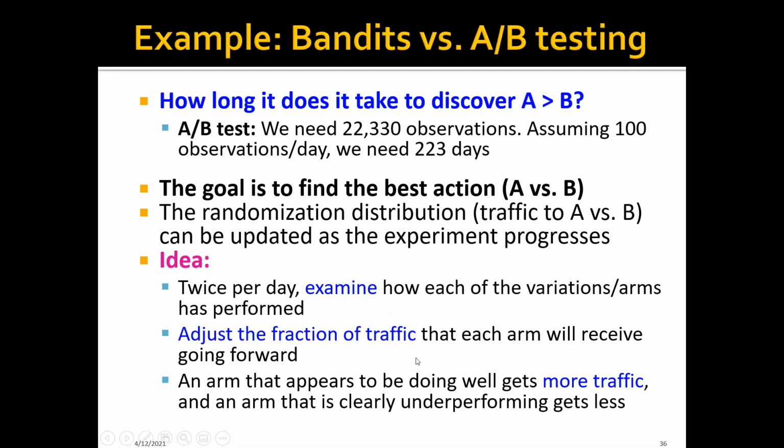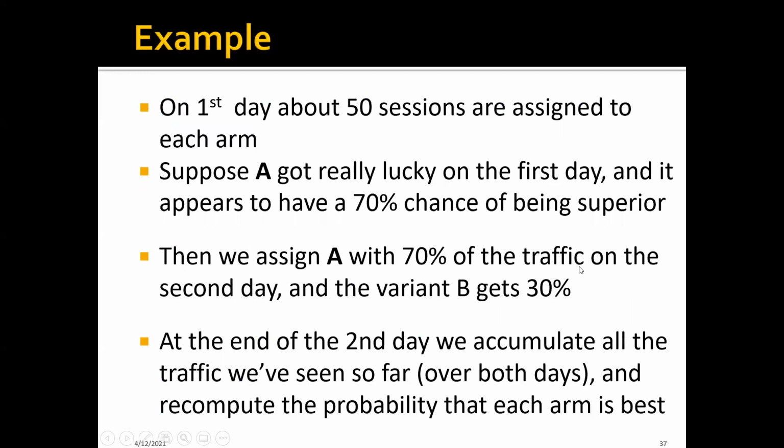For example, if we see that one of the arms appears to be doing very well, then we're going to give this arm more traffic. And in contrast, if the other arm is clearly underperforming, then we're going to assign less traffic to this arm. And basically, this means that this randomization distribution will be updated as the experiment progresses. For example, let's say that on the first day, we assigned about 50 sessions to each of the arms.